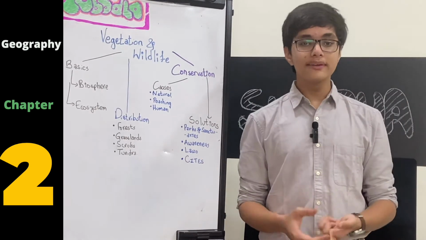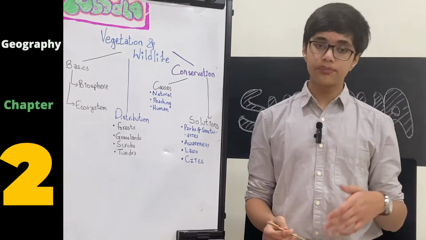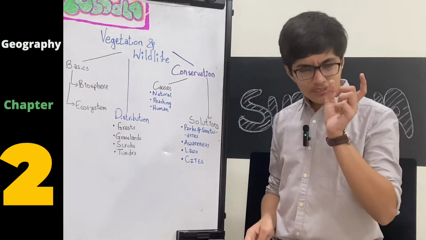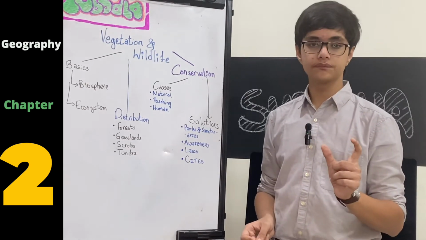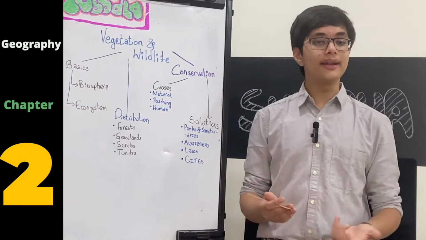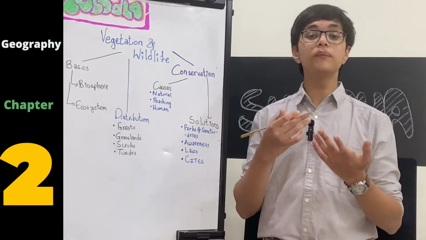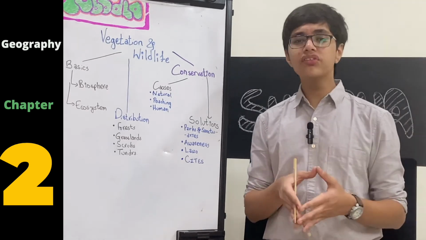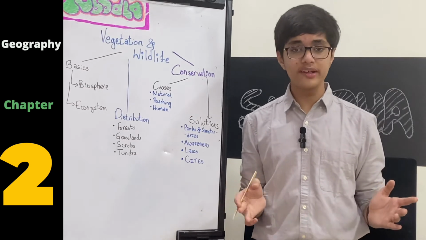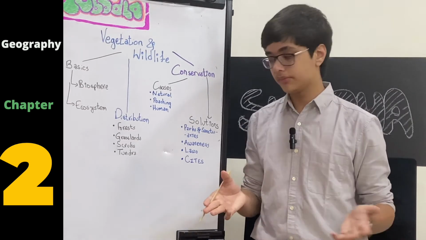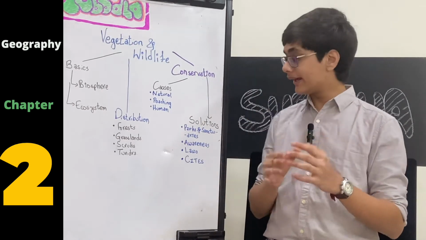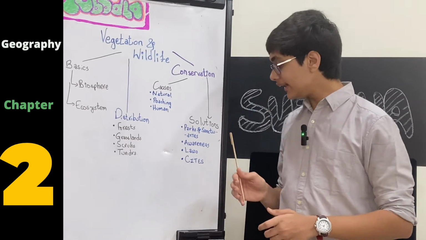Next is laws. The government makes a few specific laws specific to animals, that they cannot be hunted, and even if they're hunted, only on a minute, very small scale, which is an exception, of course. In case of India, things like leopards, tigers, lions, all of these cannot be hunted. In fact, most of the animals present in India cannot be hunted, except with the exception of obviously domestic animals such as hens.